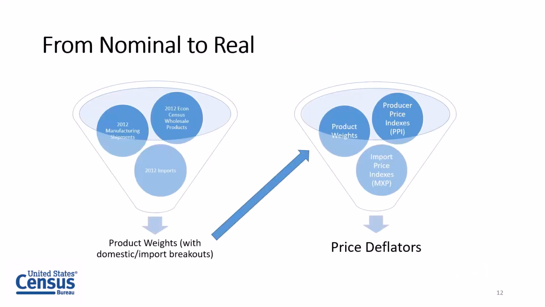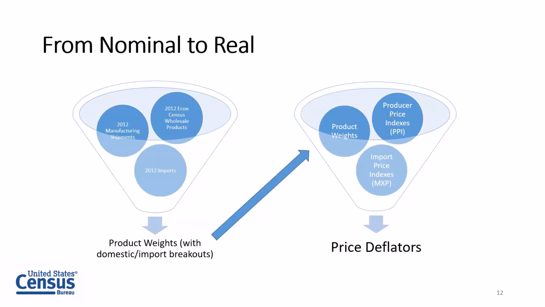So how did we put all of this together, right? Not to get too much into the weeds, but there's a couple of pictures that hopefully give a little bit of a flavor of what we did. On the left, we basically took the data we had. We had wholesale data from the economic census broken down by products. So we could see within a certain industry, like farm products, how much of the sales were soybeans or corn or rice.